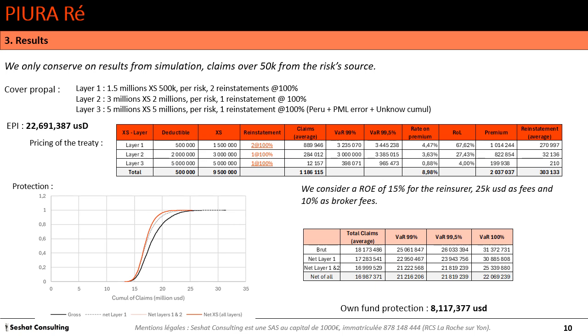We see that the value at risk at 99.5% is really reduced by the excess, especially the layer 1. And we estimate that the own fund protection due to this cover is about 8.11 million US dollar.